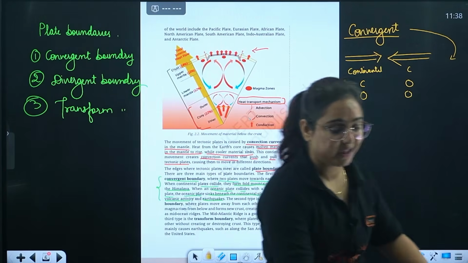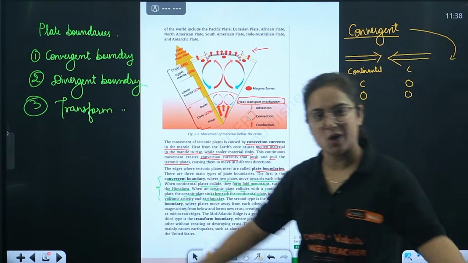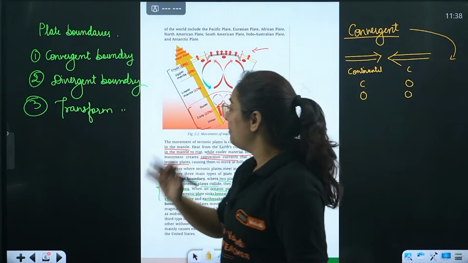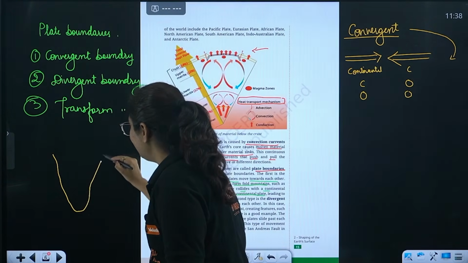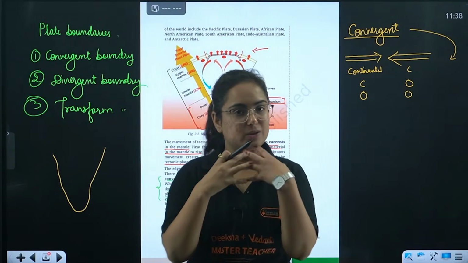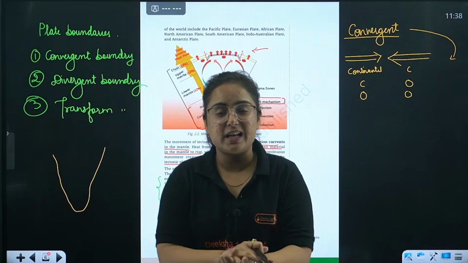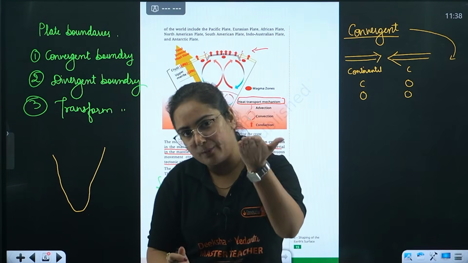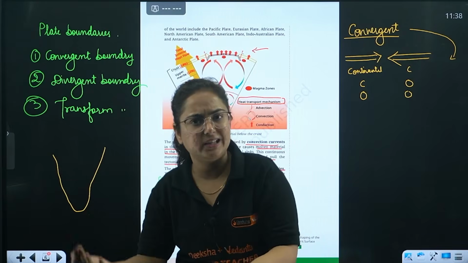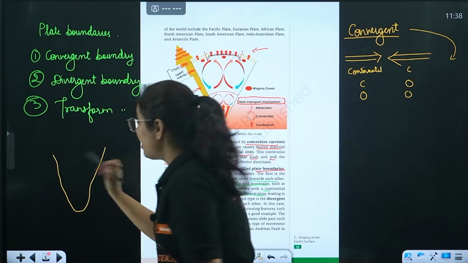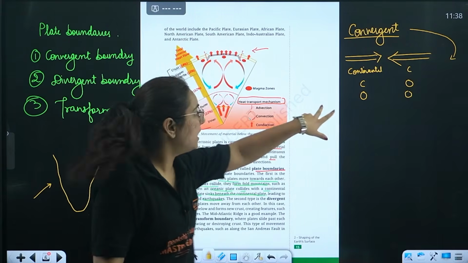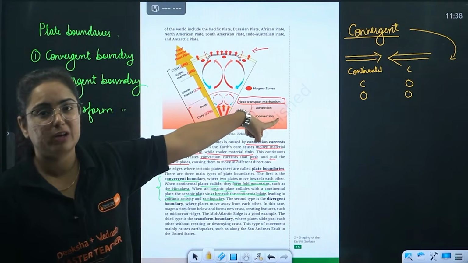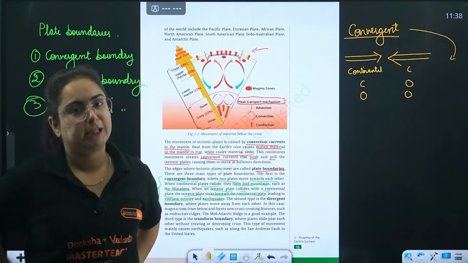Ma'am, do we have any example of that? Yes, why not? You are studying with your Tanvi ma'am. See, whenever we see the map of India, whenever you see a 3D map, you will analyze the western boundaries a little bit upward. The Western Ghats are also of more height than the Eastern Ghats. Why? Because once the Tethys Sea submerged below it, because there was a convergent boundary between continental and oceanic.